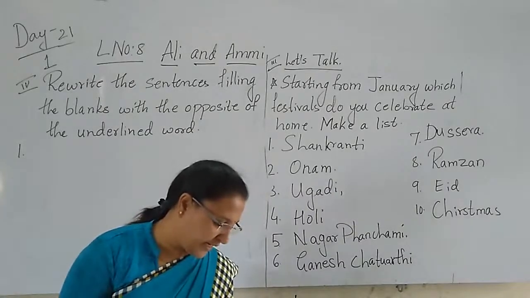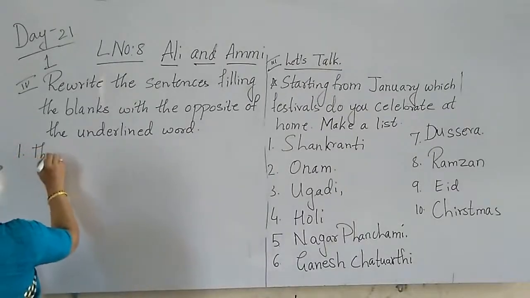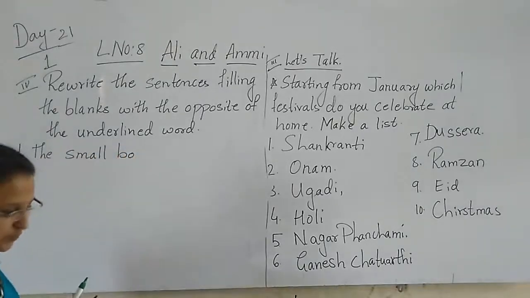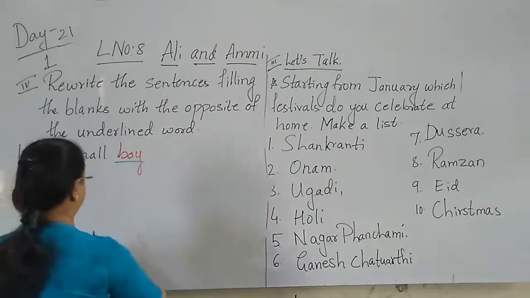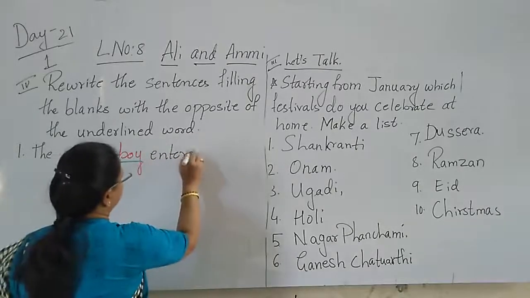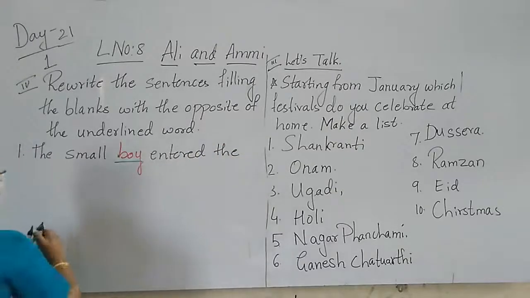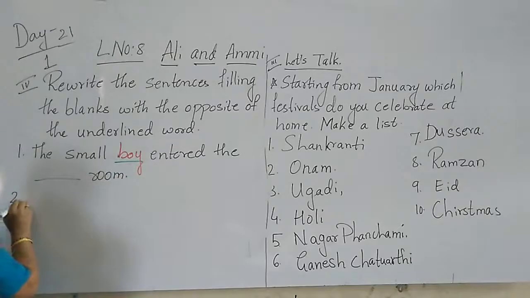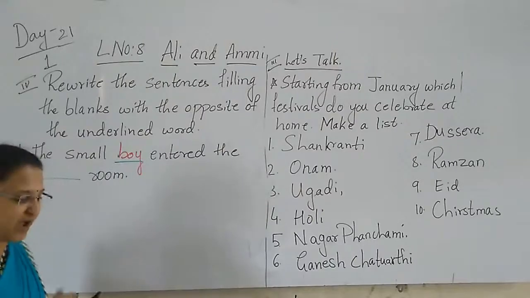So in this first one, the small boy entered the dash room. The small boy, the opposite word of small we have to write, children. Second, the dog is very dash, but the cat is very fat.